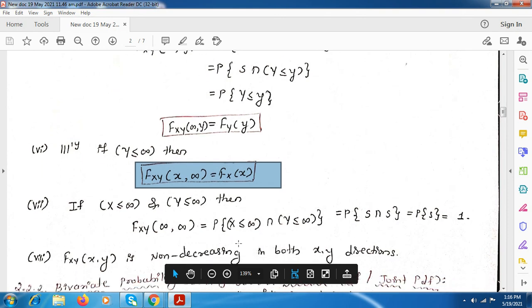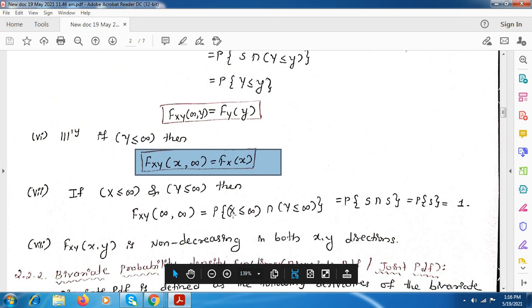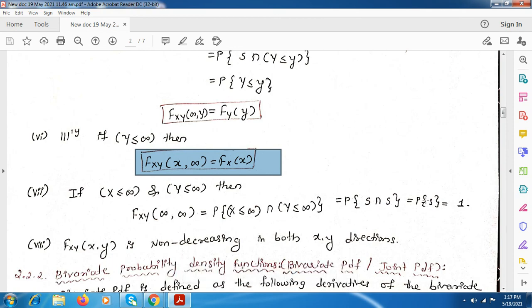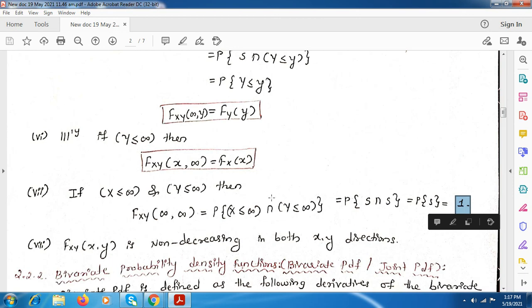If both are infinity, you can write it as probability of x less than or equal to infinity intersection y less than or equal to infinity. And these events can be taken as S. Here the intersection of these two will be S itself because both the events are the same. So it will be probability of S, which means it covers the full area from minus infinity to plus infinity, which will be equal to 1.